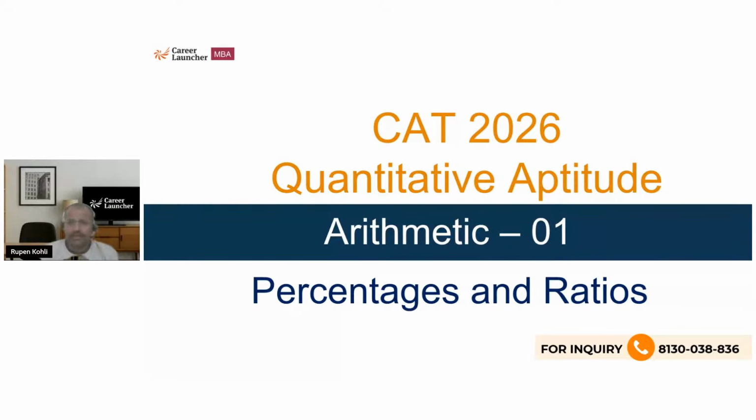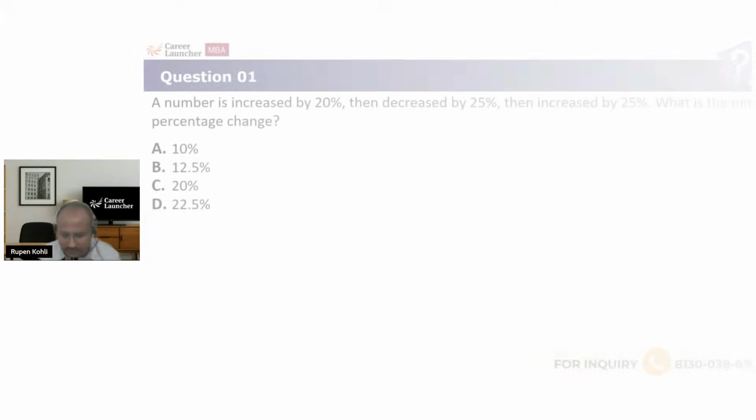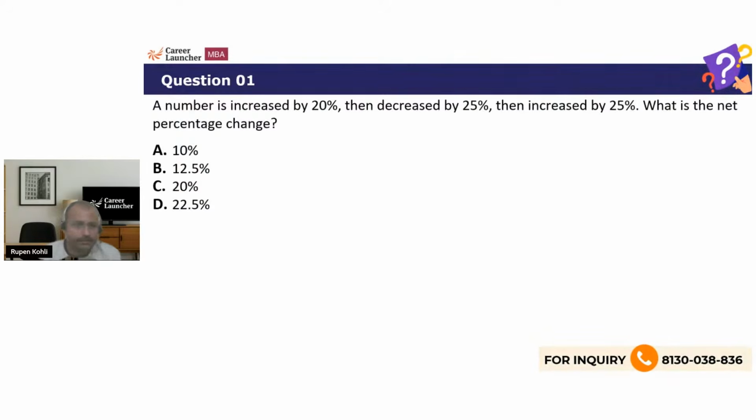Okay, so I think we are ready to start with the first session of arithmetic, percentages, and ratios for the CAT 2026 series. Right, let's go. Let's start with this. Remember, we'll be having two sessions on this same group of topics. Today, I have brought a bit of basic to medium level questions. In the next class on the same topic, I'll be bringing a little bit next level questions. So building the base in this session, and then taking it a notch higher in the next one, and seeing its further application. That will be the idea.